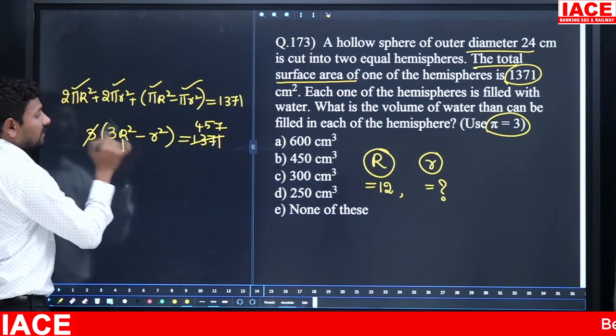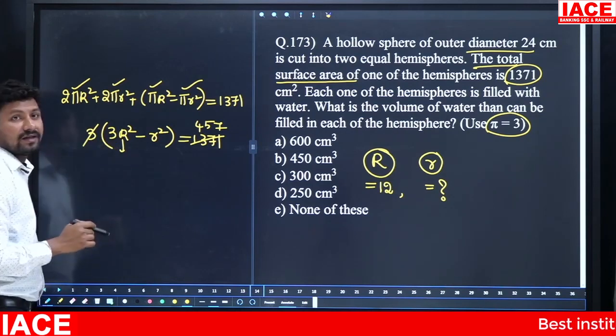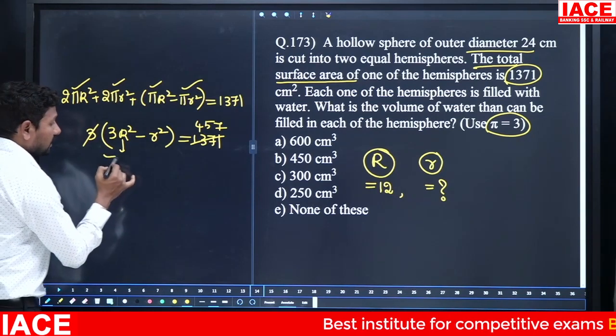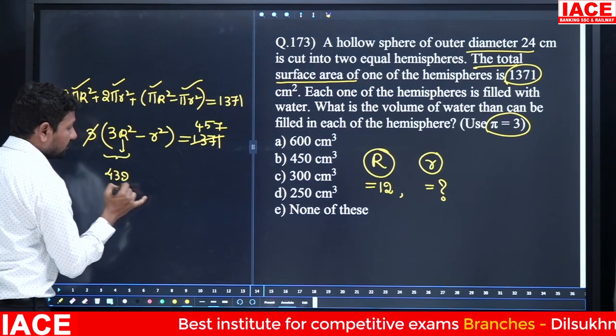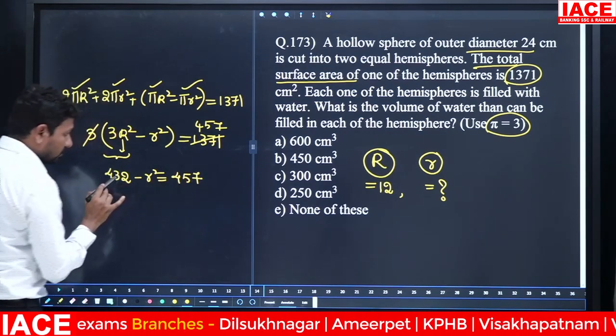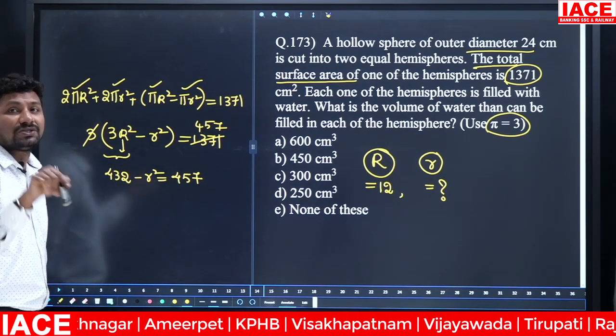12 square value is 144. 144 is multiplying 3. 4 3s is 12, 14 3s is 420. This total value is becoming 432. 432 minus R square and 457. And the difference between 432 and 457 is 25.